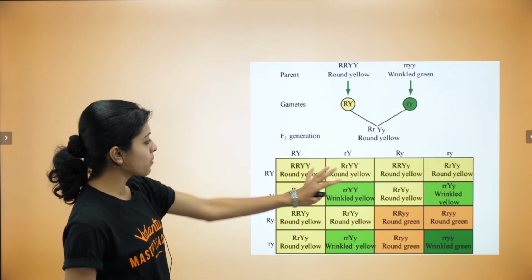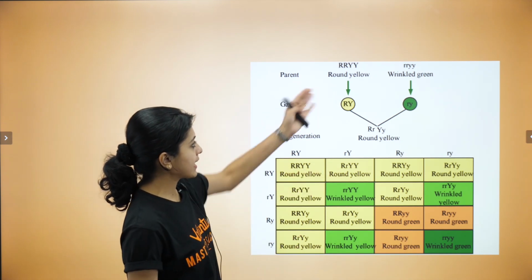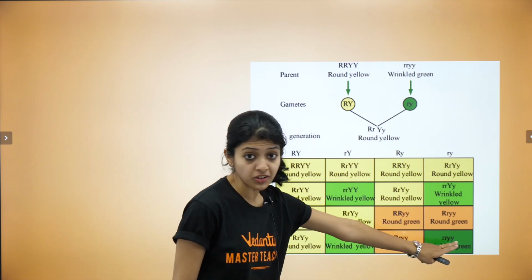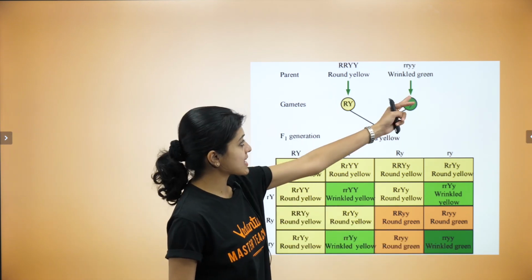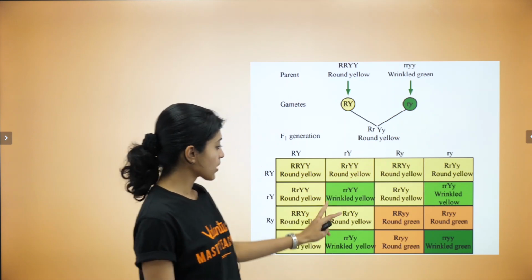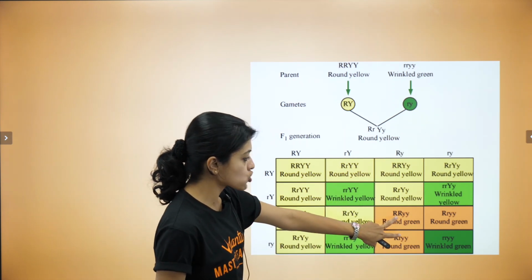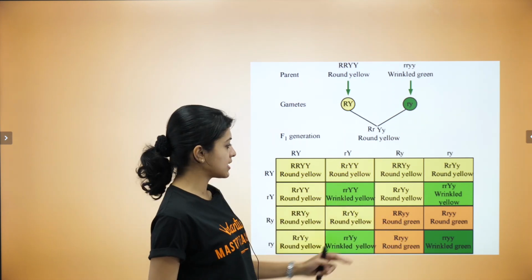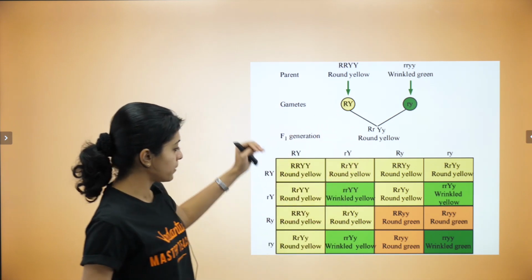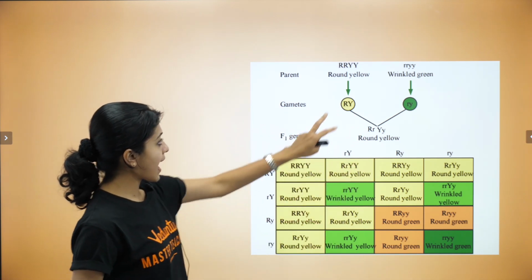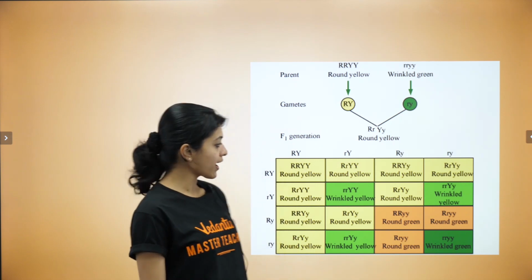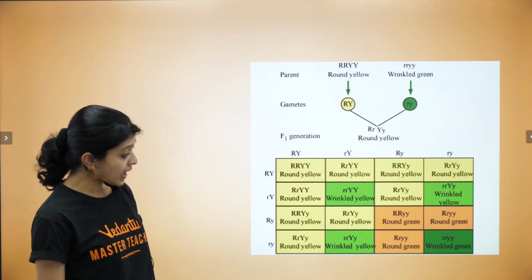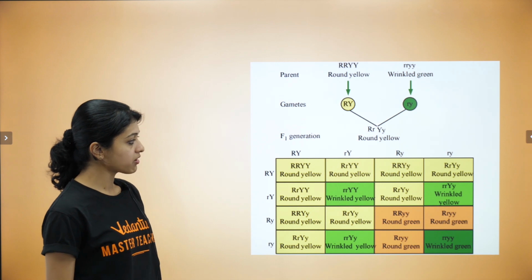So the yellow ones that you see look exactly like the yellow parent. The dark green that you see here looks exactly like the recessive parent. The bright green and the light orange or the brownish orange that you see here have a combination of the two, which is round green and wrinkled yellow. Okay, have a look at this and tell me what the ratio is.